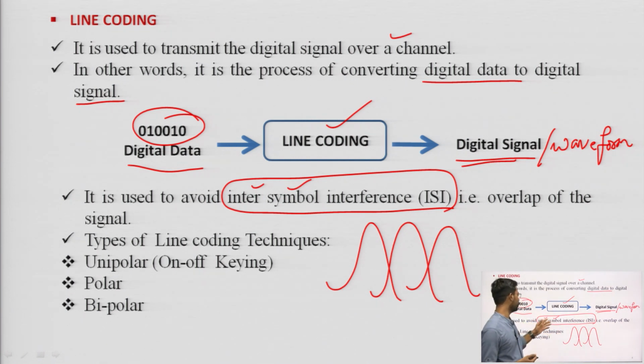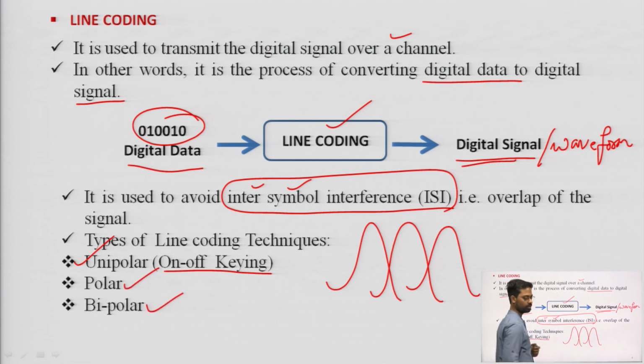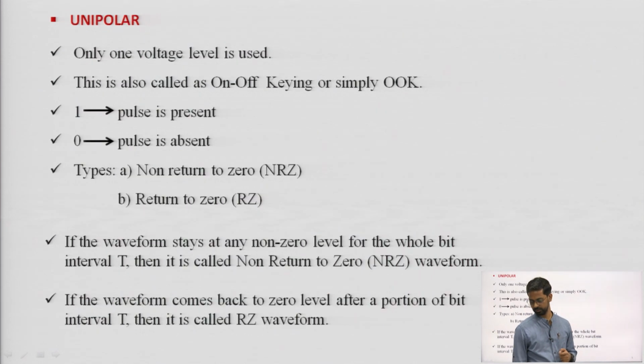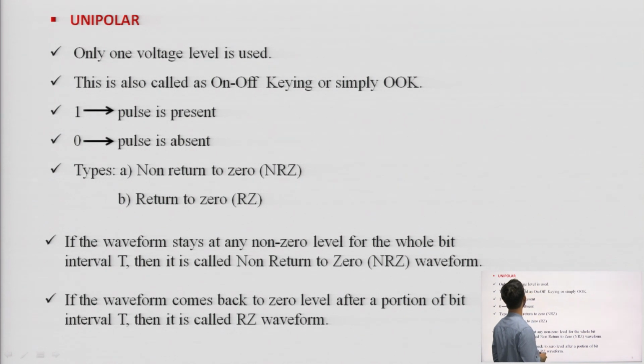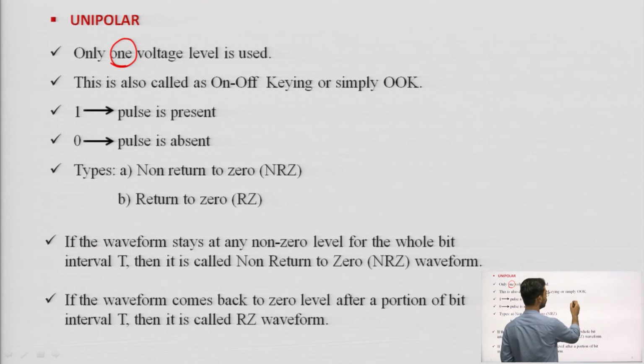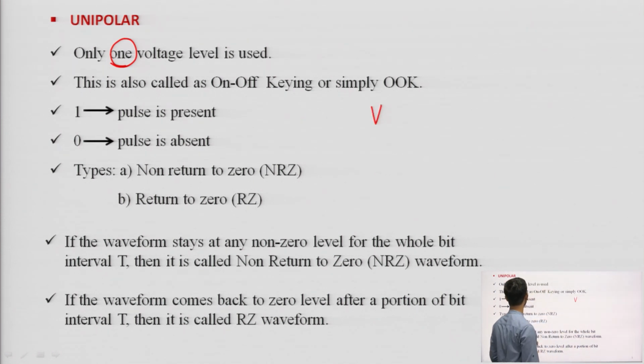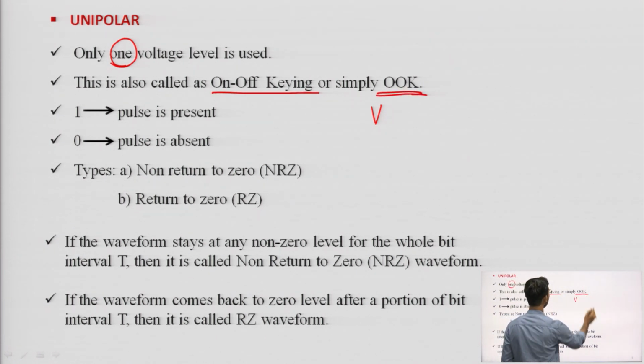To do this, we use three basic types of line coding techniques. One is unipolar, which is simple on-off keying, also known as OOK, then polar, and the last one is bipolar. Let us see what unipolar is. Only one voltage level is present, that is V. This is also called on-off keying, or simply OOK.